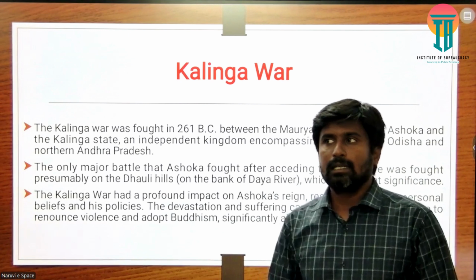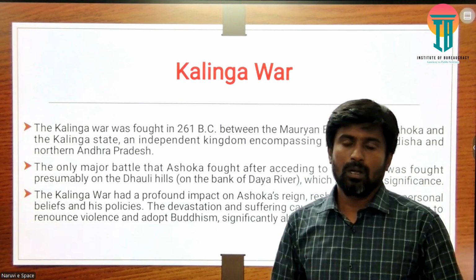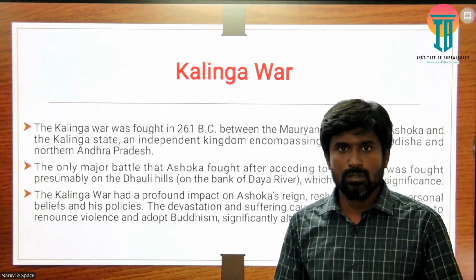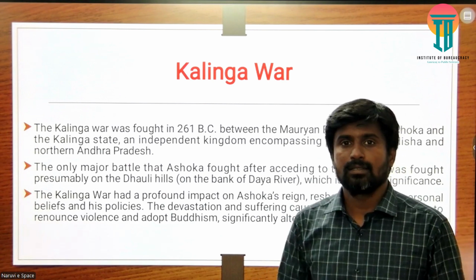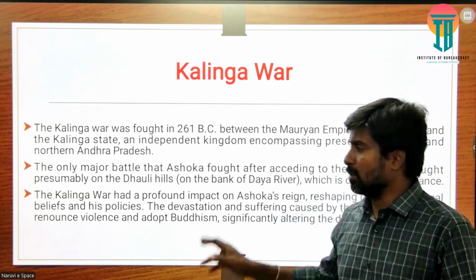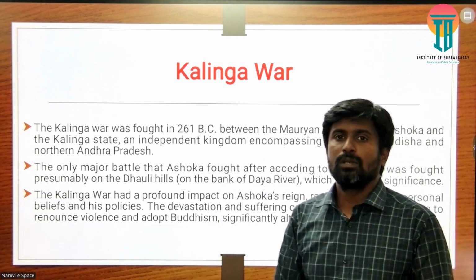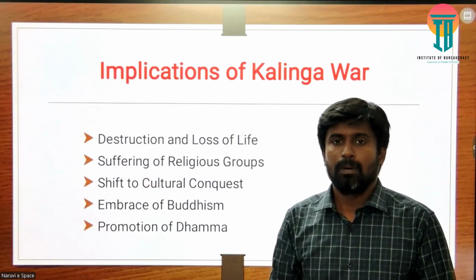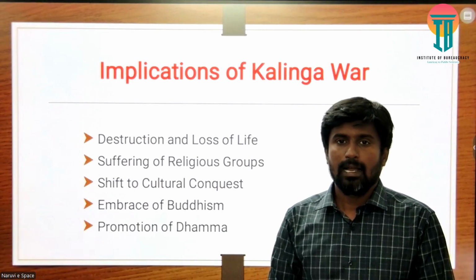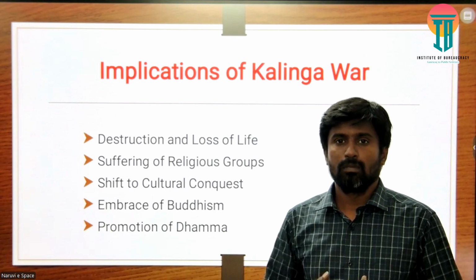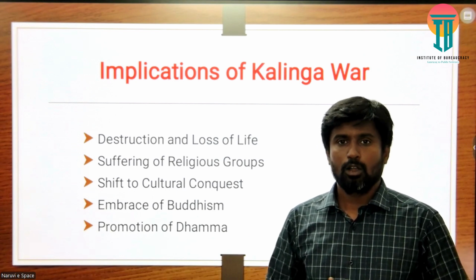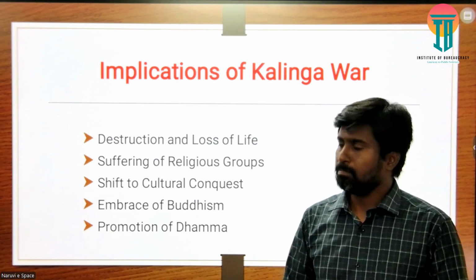More importantly, after this war, Ashoka renounced violence and embraced Buddhism. So this war played a very important part in Ashoka's life, and it had a lot of influence on the socio-cultural life of the common man in the Mauryan Empire.